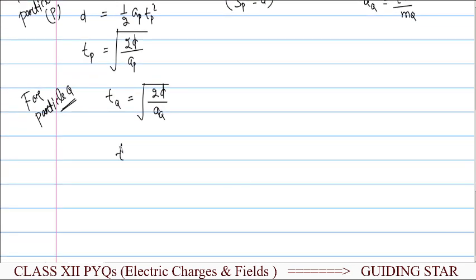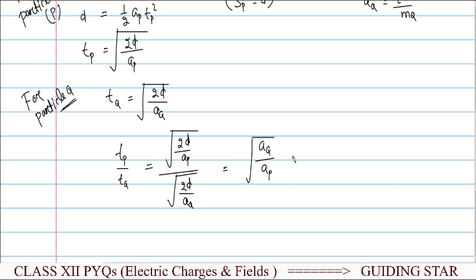So the ratio tP upon tQ will be equal to under root 2d upon aP divided by under root 2d upon aQ. Over here, root of 2d in both will cancel out, so finally it will be under root aQ upon aP.